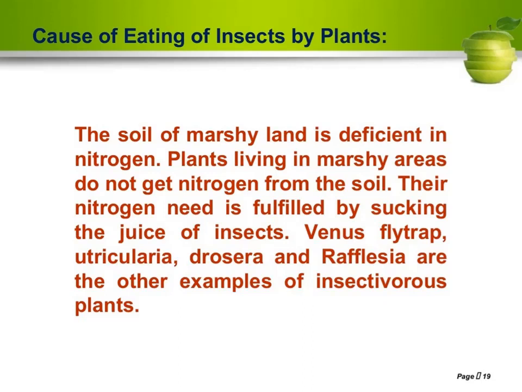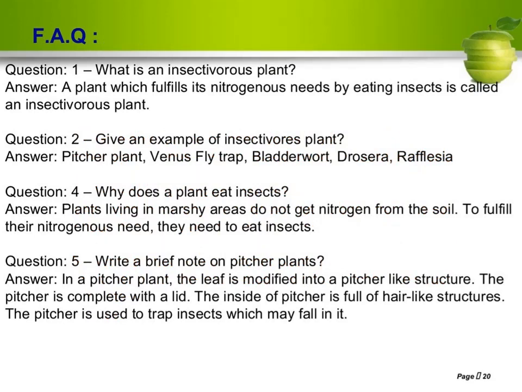As we know, nitrogen, phosphorus, potassium and sulfur are important minerals for the plant. But the insectivorous plants get this nitrogen from the insects. Besides Venus flytrap, Utricularia, Drosera and Rafflesia are other examples of insectivorous plants. Read these questions and answers, learn them for the exam.